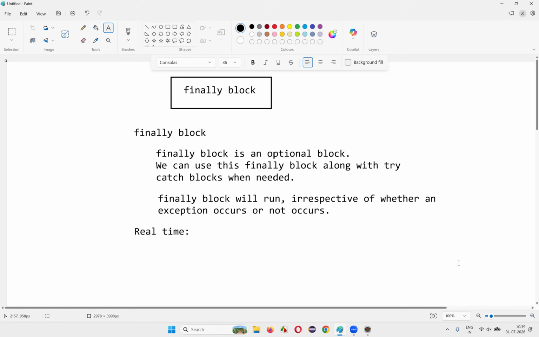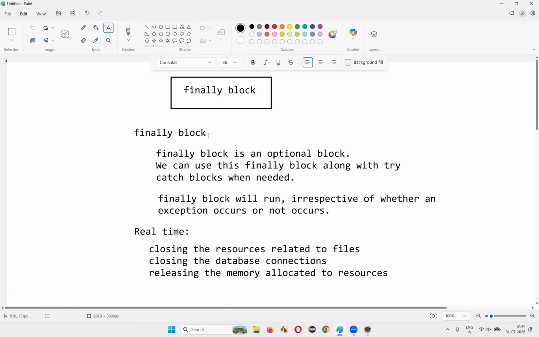What I would like to show you is how to use the finally block. First, I want to demonstrate that the finally block will run irrespective of whether an exception comes in the try block or not. After that, I'm going to give you one example where we can use the finally block. I'll be using it for closing the object of the Scanner class, irrespective of whether the exception occurs or not. That example I'm going to give for practical demonstration in this session.